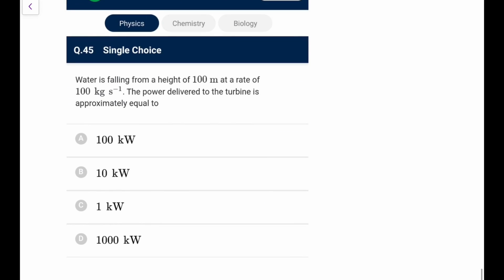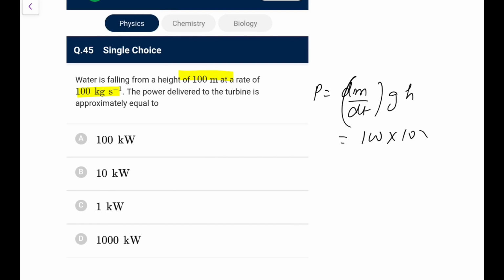Hopefully it remains stable. Water is falling from a height of 100 meter at a rate of 100 kg per second. The power delivered to the turbine would be dm by dt into gh. That is what you can write. So that is 100 kg per second, g is 10, and h is 100. So this is 10 to the power 5 watt, or you can say 100 kilowatt.